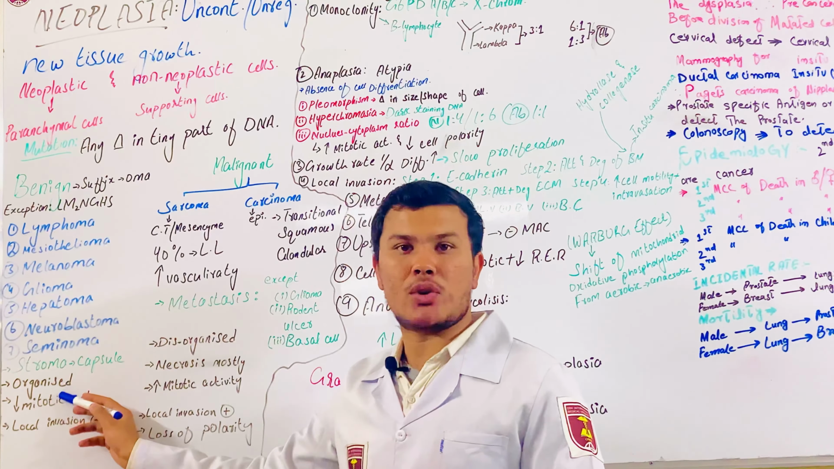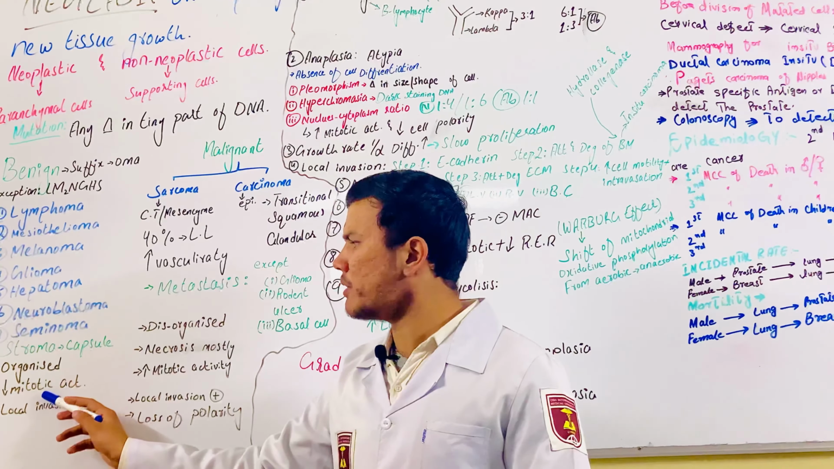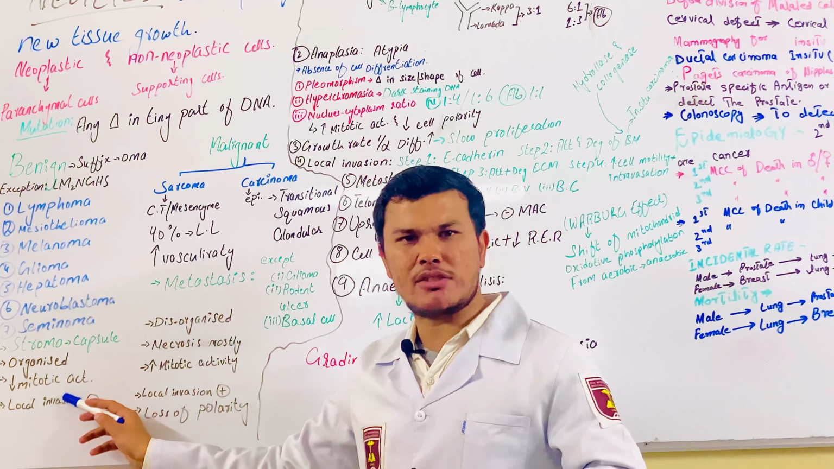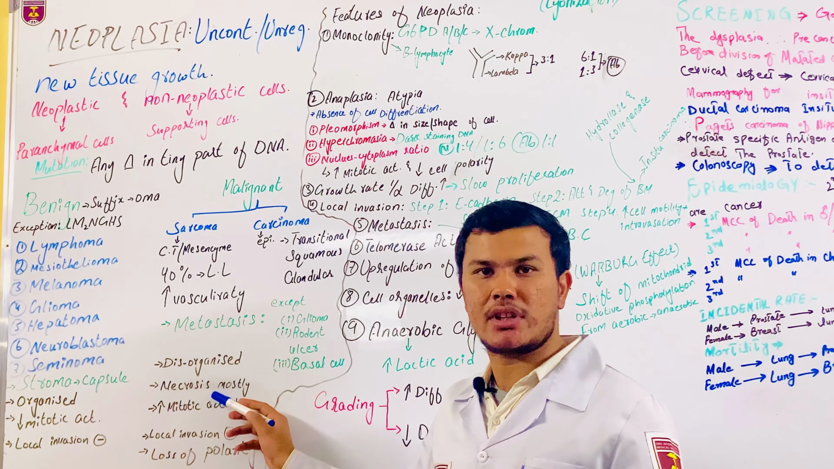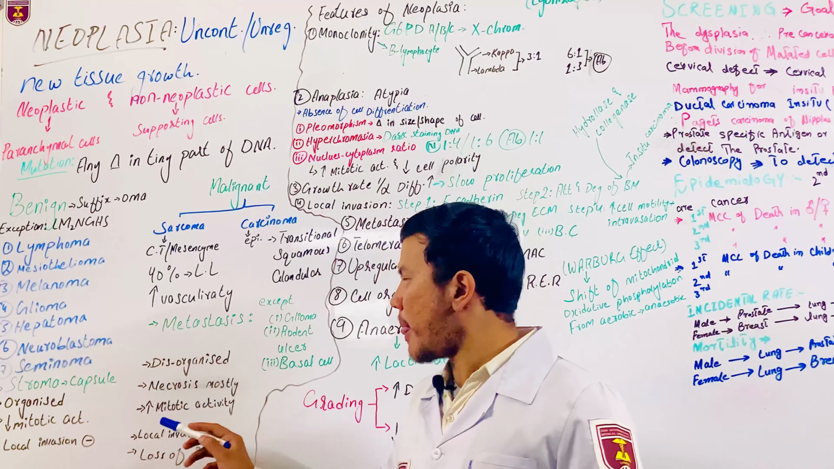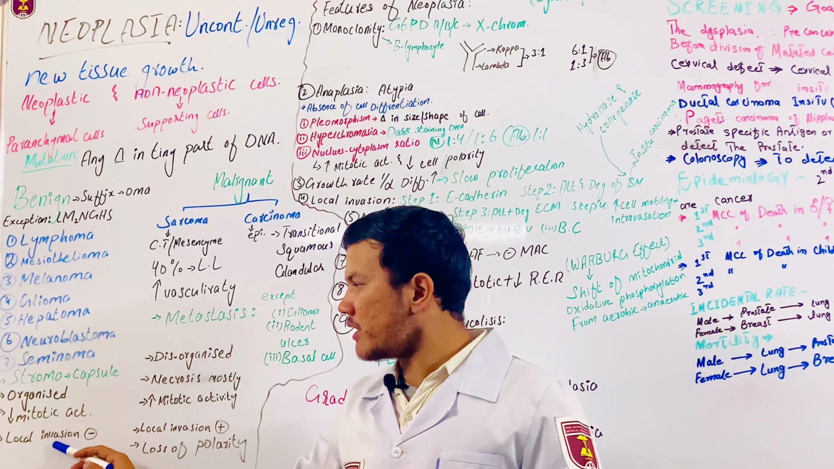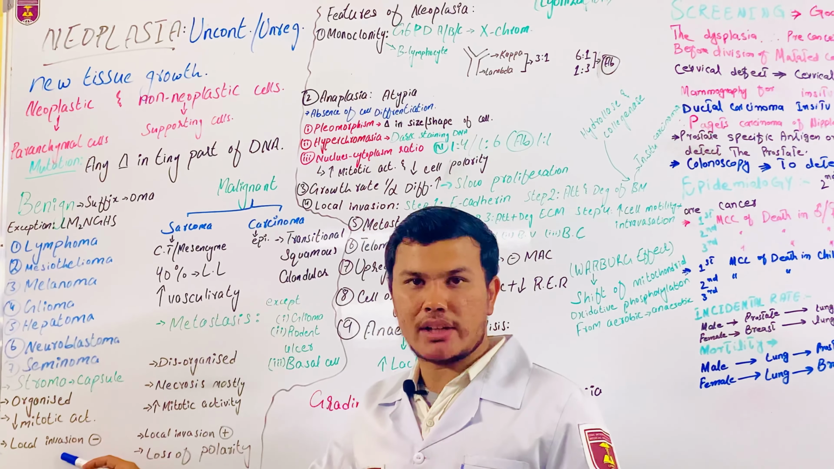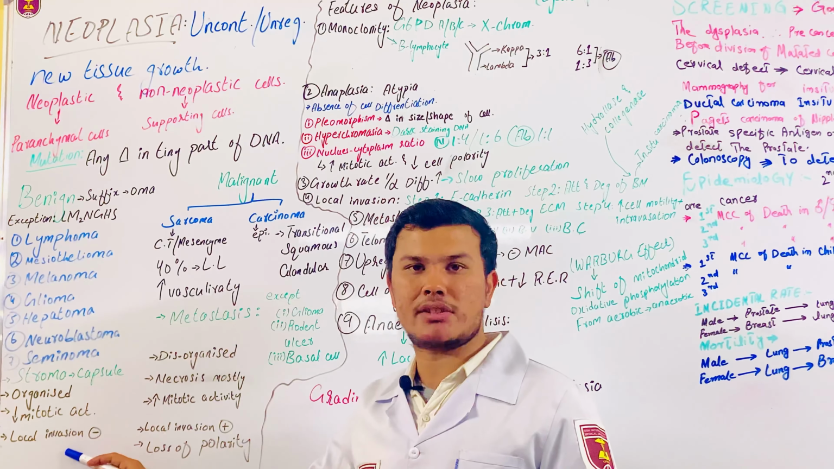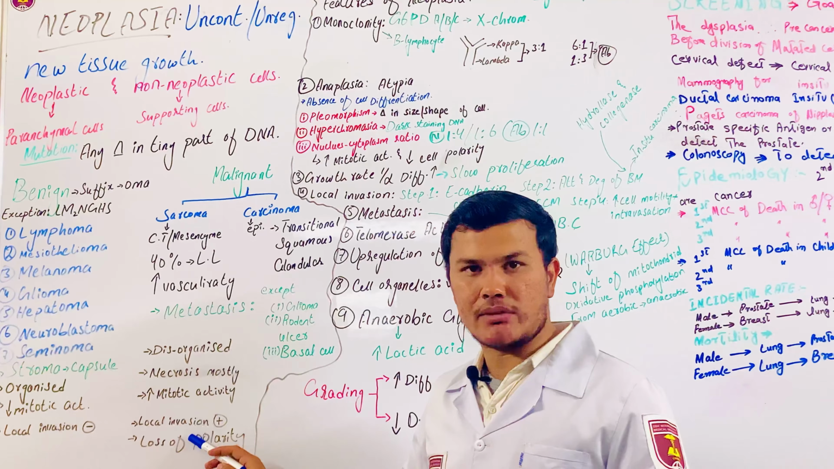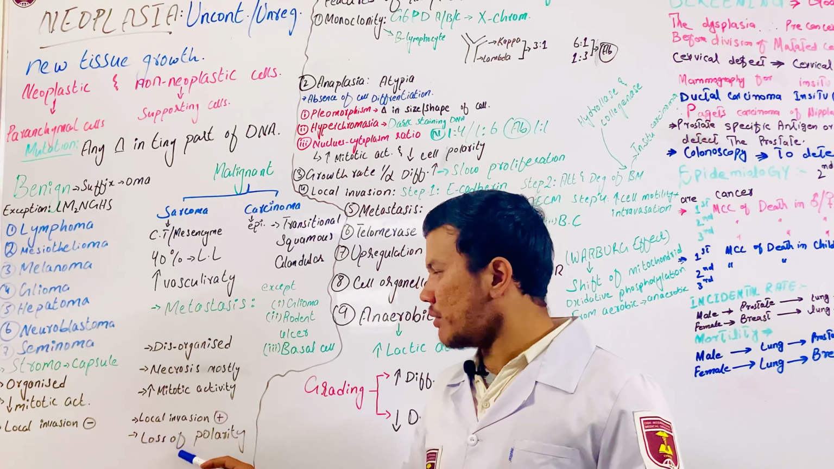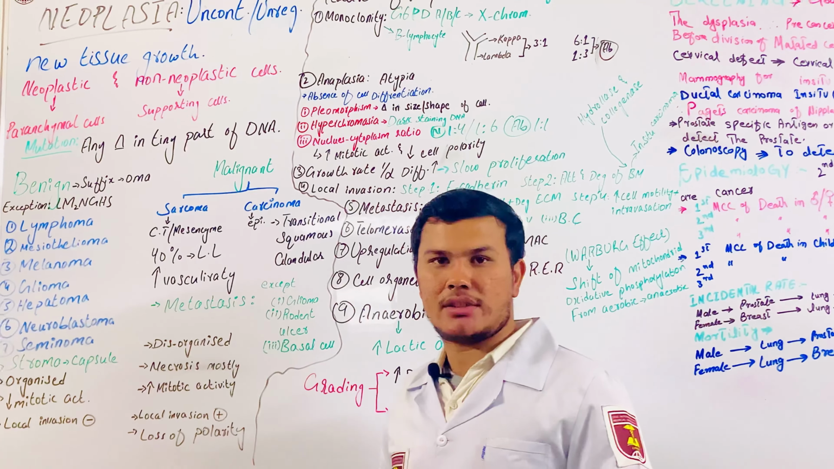The next feature is that benign tumor is organized, and malignant tumor is disorganized. In benign tumor we have decreased mitotic activity, and in malignant tumor we have increased mitotic activity, and also mostly in malignant tumor we have necrosis, right? And in benign tumor we do not have local invasion, means local invasion is absent. And in malignant tumor we have local invasion and also loss of polarity.